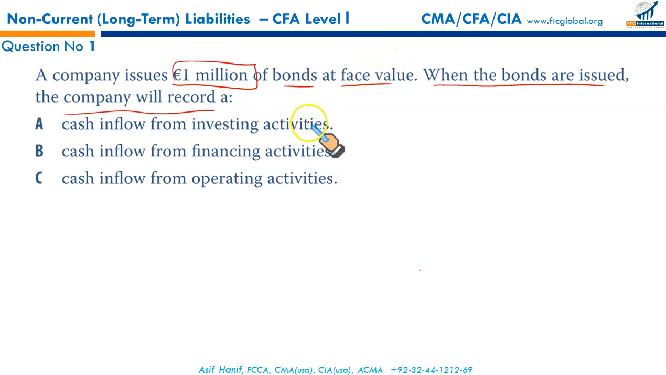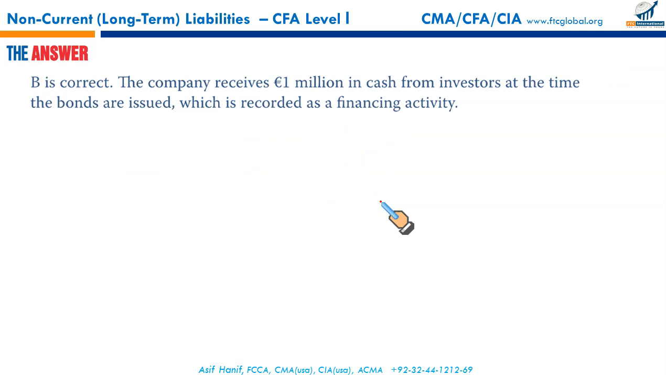So is it investing cash? Of course not. We are not making an investment. In fact, we are receiving money by issuing bonds. It's cash flow from financing activities. Yes, it is an inflow from financing activity. So, straightforward question, that makes B our correct option.